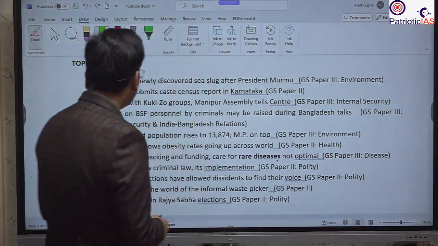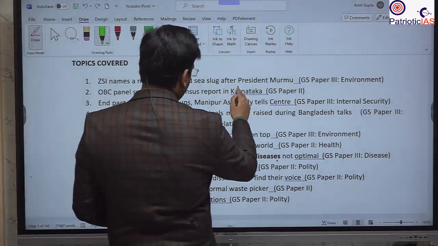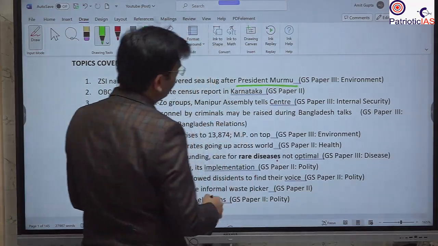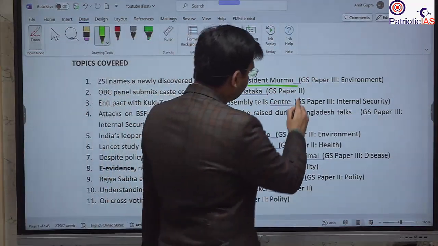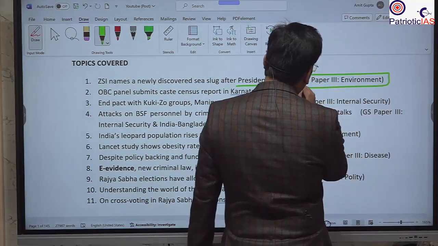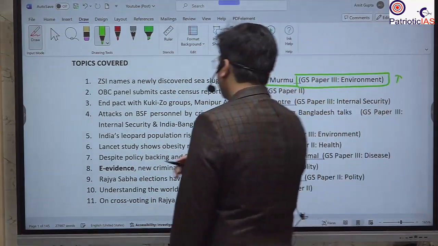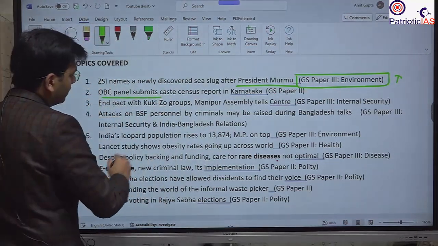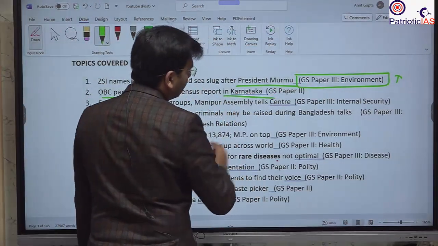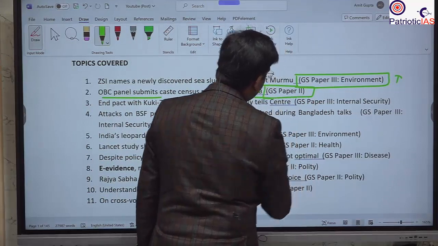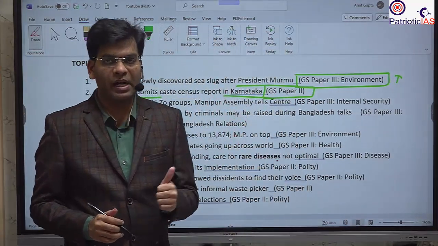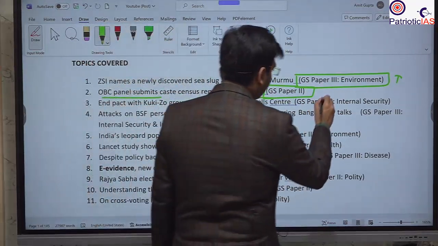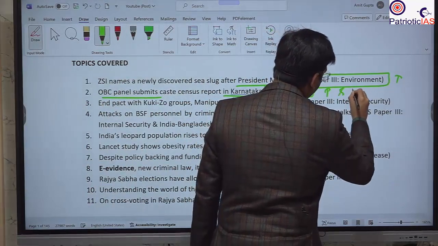So we will start with one of the species that has been named after President Murmu. This is under the environment section and very specific to the prelims examination. Then we will study that the OBC panel has submitted its report to the Karnataka government, and this is important because this has been the third state after Bihar and Andhra Pradesh. So this is for the prelims as well as for the mains perspective.